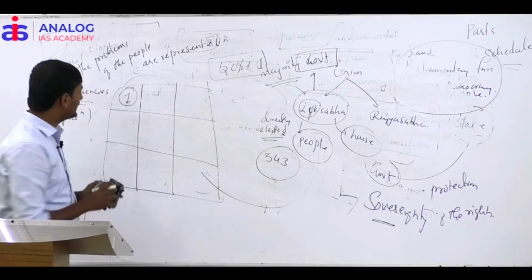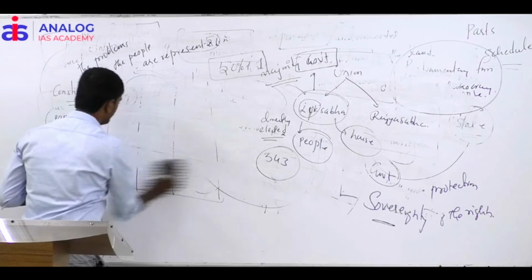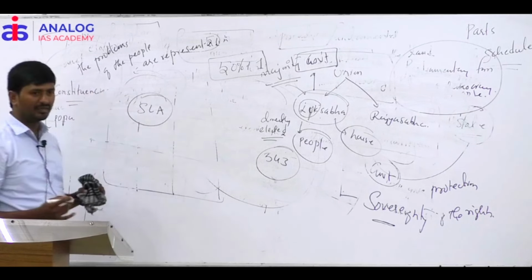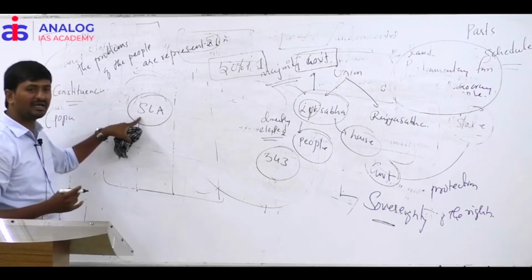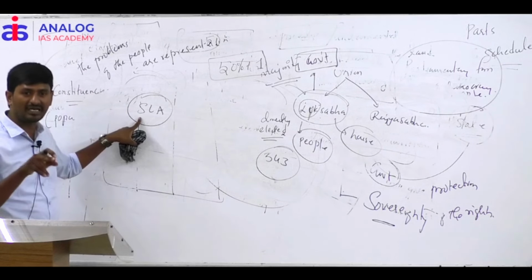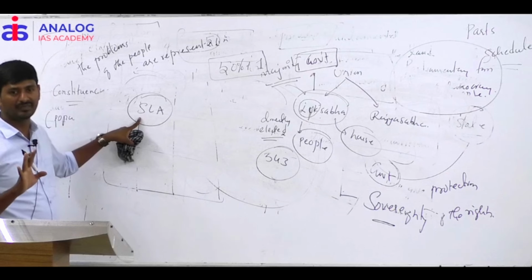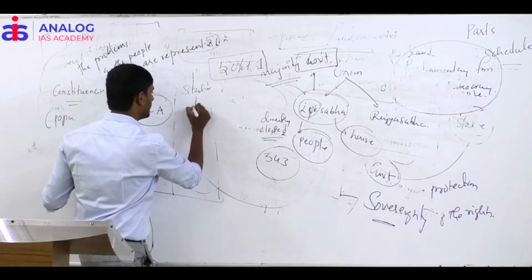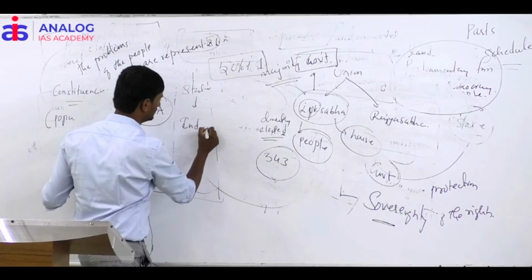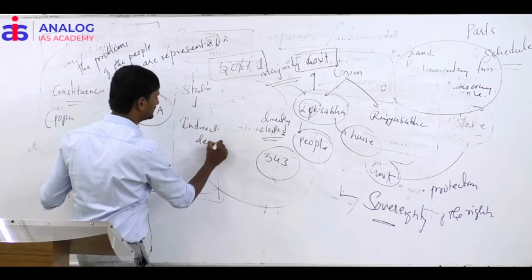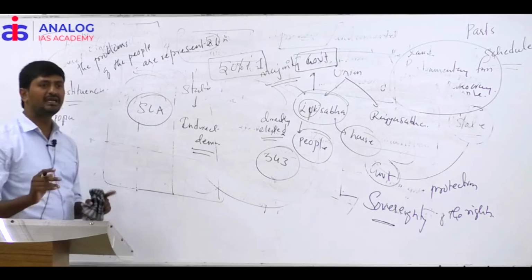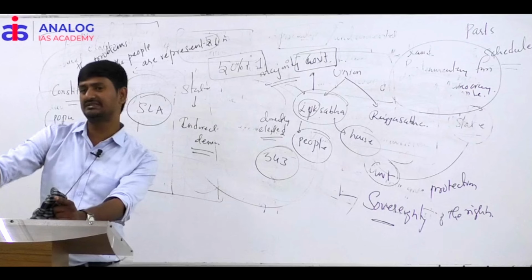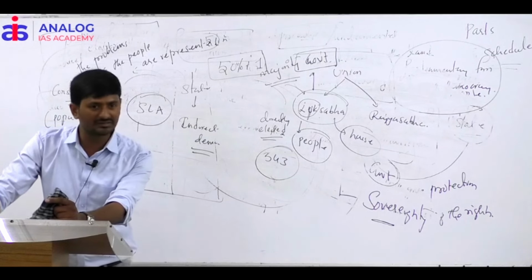And at the state level, we have the state legislative assembly. Whichever party secures the majority seats in the state legislative assembly, such party will form the government. So the elections at the state level are also indirect elections, or indirect democracy. There are separate constituencies in the state.